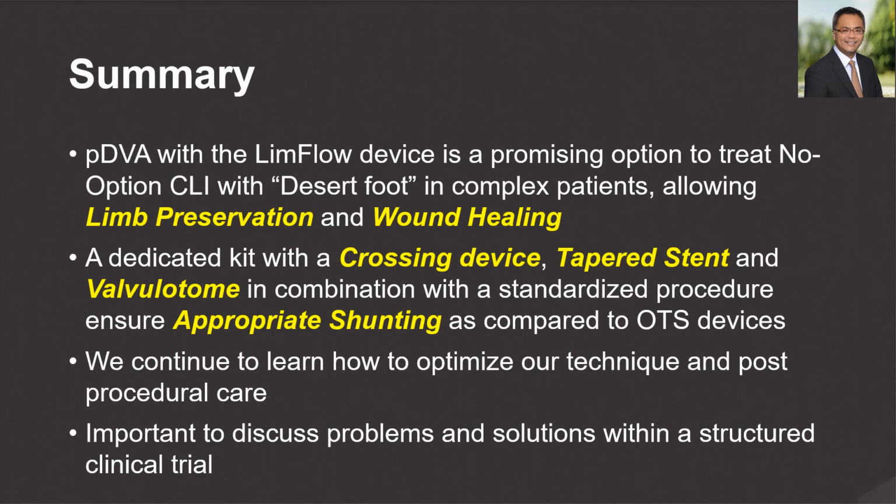In summary, percutaneous DVA with the lymph flow device is a promising option to treat no option critical limb ischemia with desert foots in complex patients, allowing limb preservation and wound healing. A dedicated kit with a crossing device, tapered stent and valvulotome in combination with a standardized procedure ensures appropriate shunting as compared to several off-the-shelf devices. We continue to learn how to optimize our technique and post-procedural care. It is important to discuss problems and solutions within a structured clinical trial.